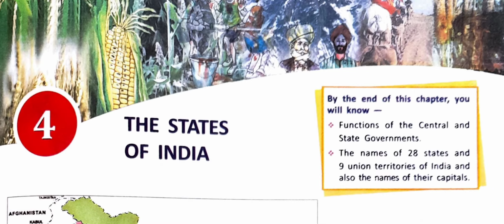Students, we are going to start with the semester 1 syllabus. So we will be starting with chapter number 4, the States of India. Social Studies chapter 4 is the States of India. Students, as you know, India lies in the continent Asia. So today we are going to study further about our country, India. We will be studying about the subparts, that is the states of India. There are a total of 28 states in India. Let us start with the chapter.